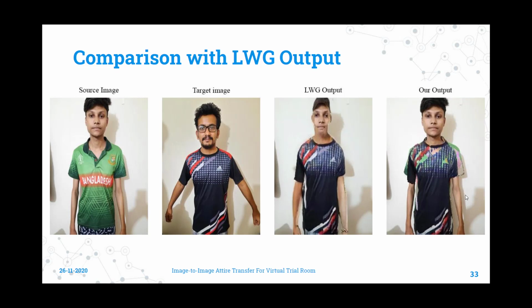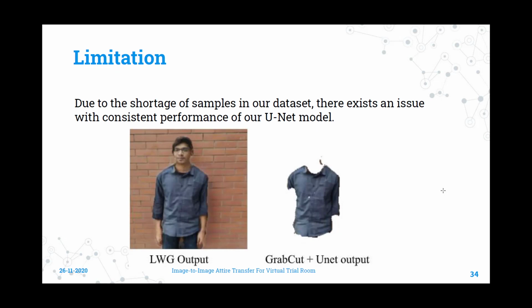But the question remains, is this method perfect? The answer is no, it is not. There are certain drawbacks that we could not overcome during the period of this research. Our UNet, which was used entirely for segmentation purposes, was trained on very few samples. As a result, there were times the dress segmentation was not accurate enough to produce the best outcome. Here's an example of such a scenario. The shirt here is full-sleeved, but our model could not segment the entire garment. Therefore, there is no way we can perform a proper attire transfer if the segmentation is not done properly. Theoretically, this drawback can be eluded if the UNet model is trained on a large enough dataset.